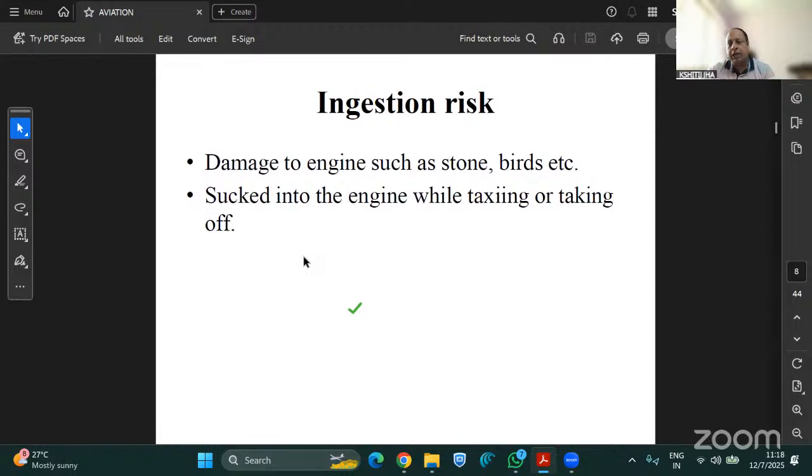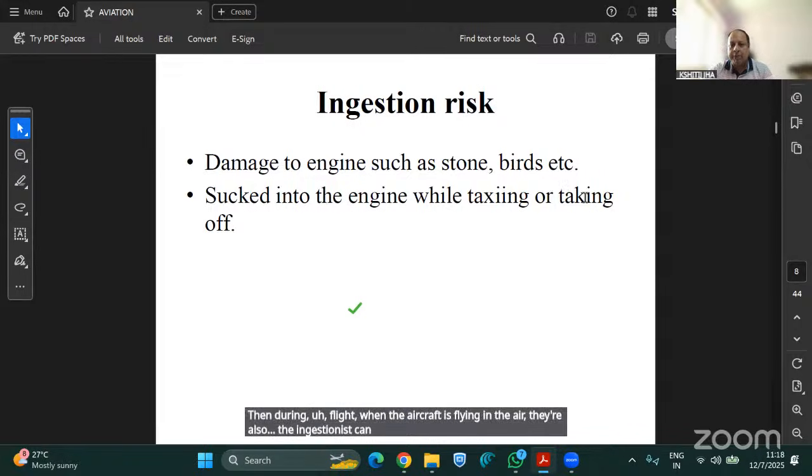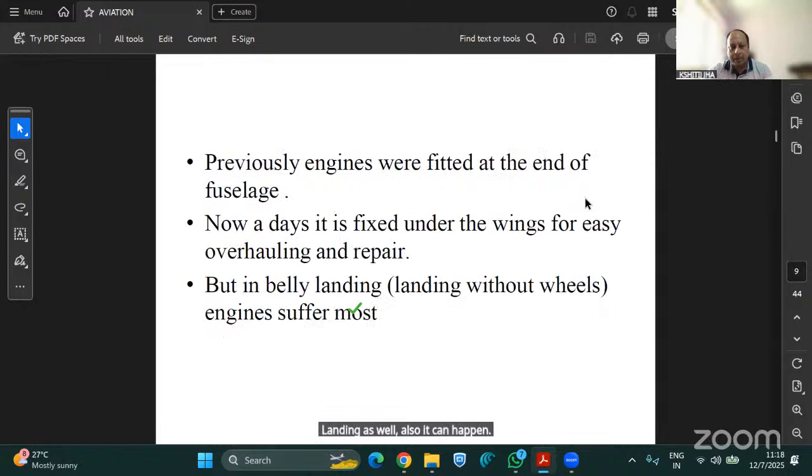Ingestion risk, as I explained, can also happen while taxiing, while flying, or while landing as well. So all of these are there. Taxiing, I will explain later on. During flight, when the aircraft is flying in the air, the ingestion risk can happen there, and during landing as well.